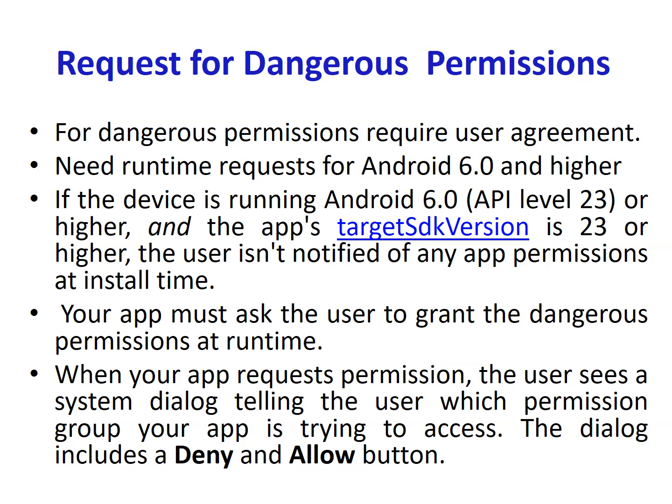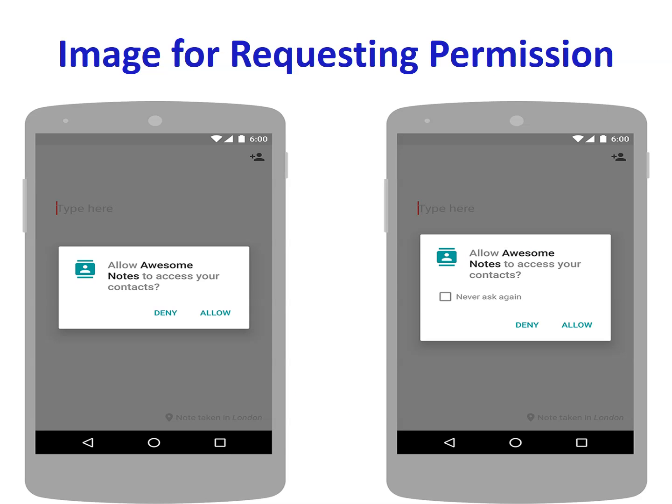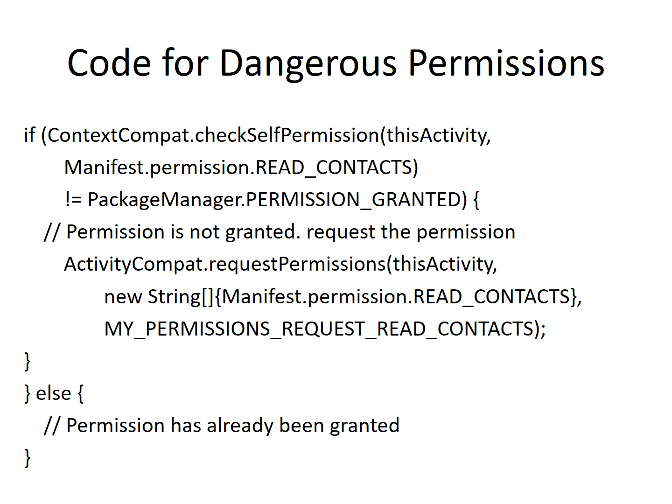If you deny the permission, it never asks again. It is only asked two times: first time allow or deny, and if you deny again it asks once more. If you deny again, then the next time you run this application, it will not ask you to give the permission. But the features of this application would not run, because until you provide the permission, your application does not work. Now how can you write code for this?